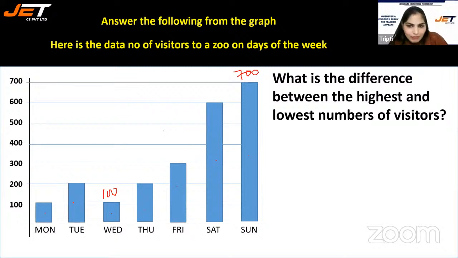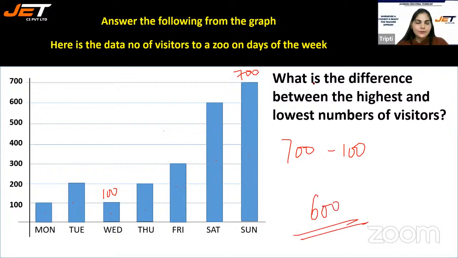Highest and the lowest number of visitors. Highest is 700, lowest is 100. So the difference is 600. Highest 700, lowest 100. Here also it's 100. The difference is 600.